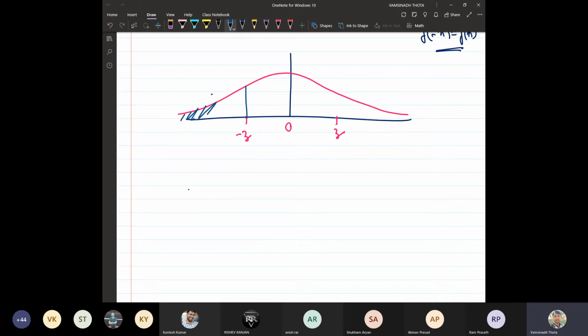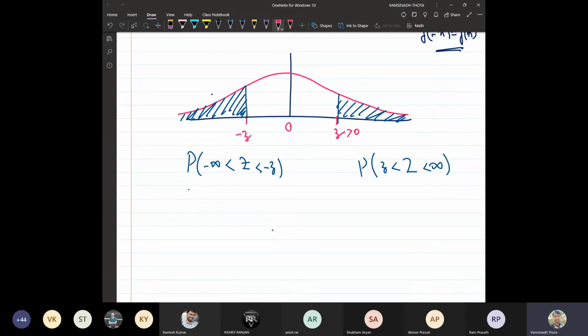If I consider from here to here, it is the probability that minus infinity is less than the standard normal variable z less than minus z. And this one is the probability that z is less than the standard normal variable less than infinity, provided z is a positive number. What is the relationship between this one and this one?